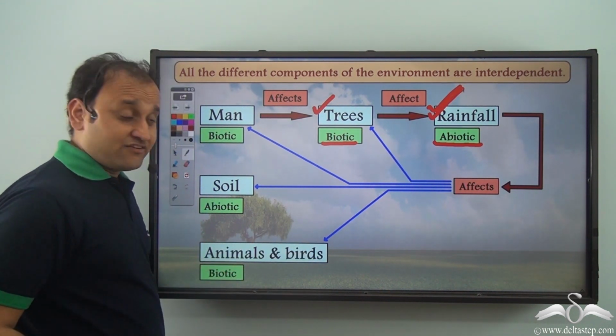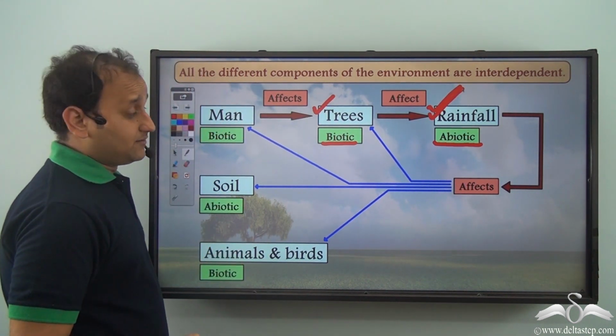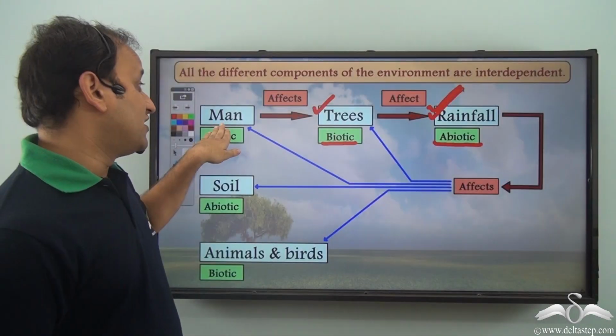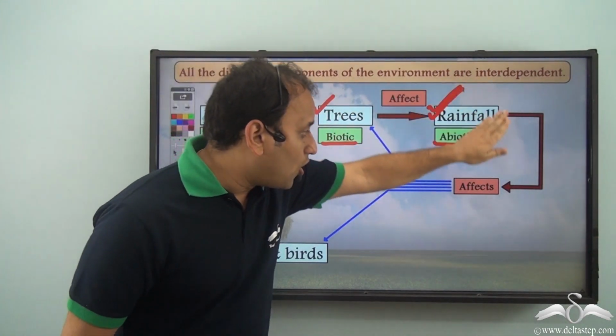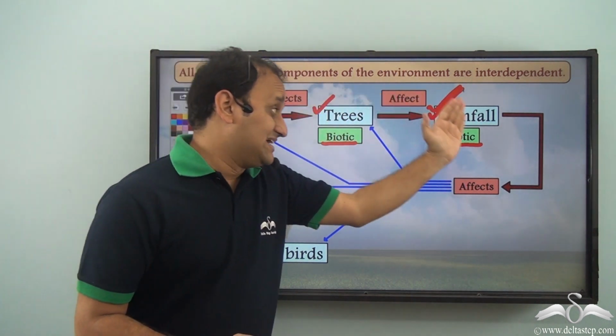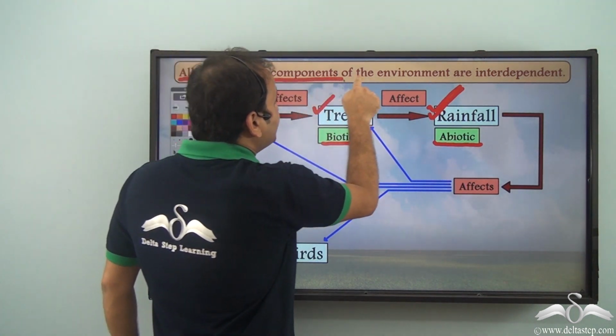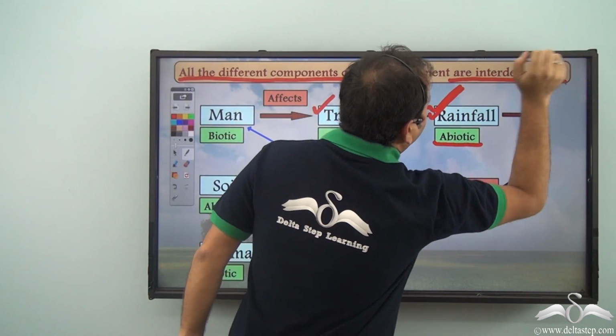They are biotic component of the environment, and even they will not get water for survival. So you see, one biotic component of the environment affected all the different components of the environment because they are all interrelated and interdependent. So you see, all the different components of the environment are interdependent.